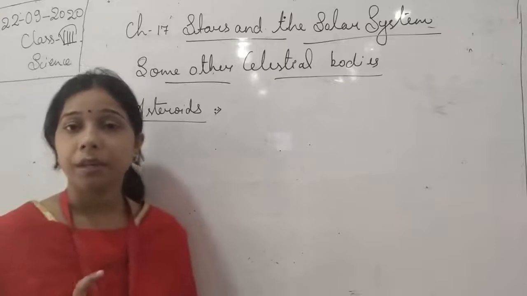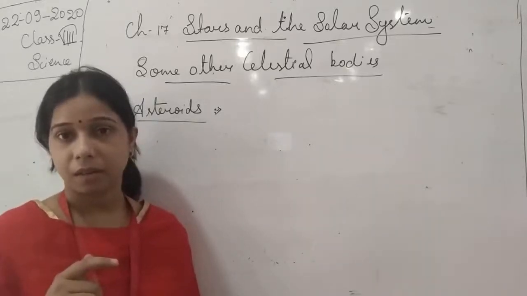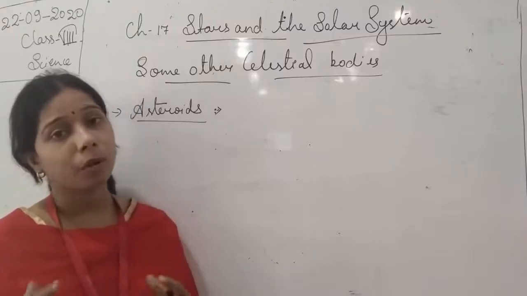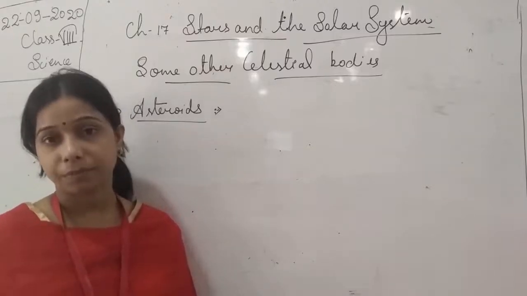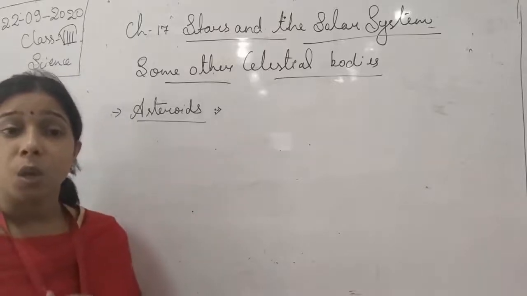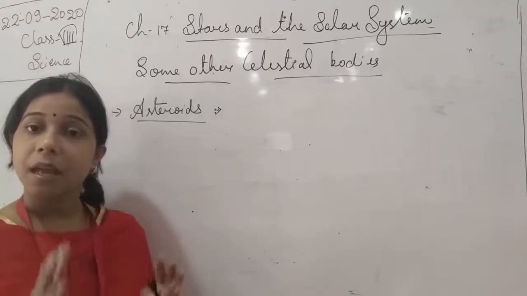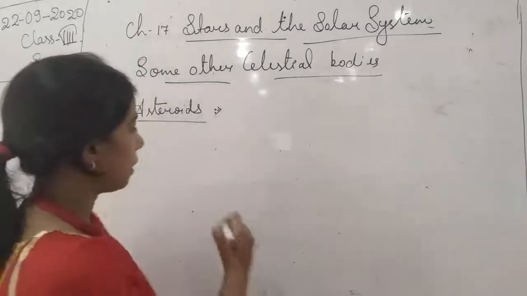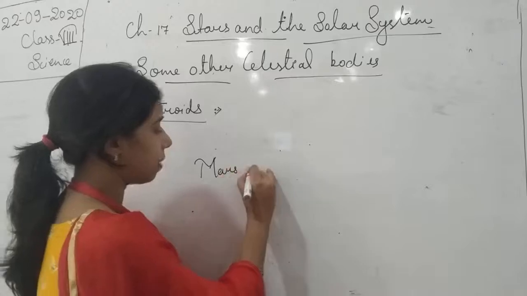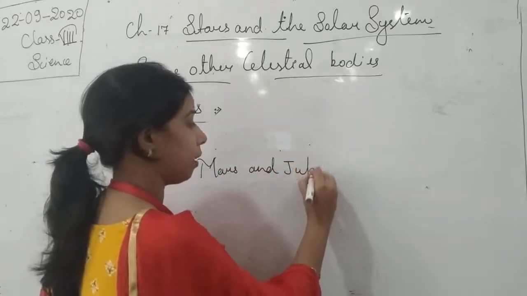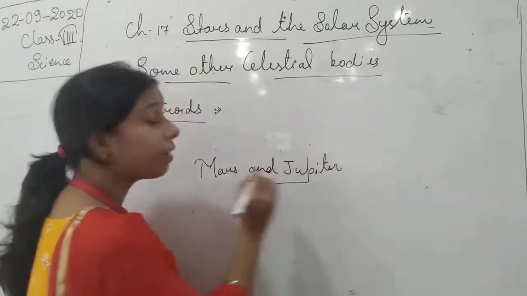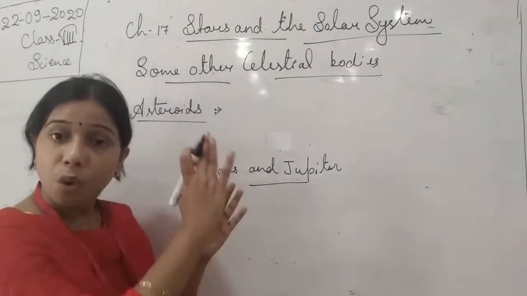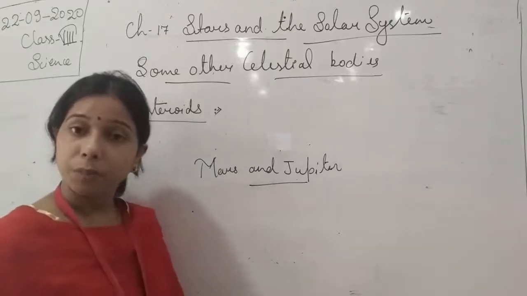Now asteroids move around the sun. Basically, you will find a number of asteroids in the orbit of the sun, present between Mars and Jupiter. A lot of asteroids are present between Mars and Jupiter, and all together they are moving around the sun.